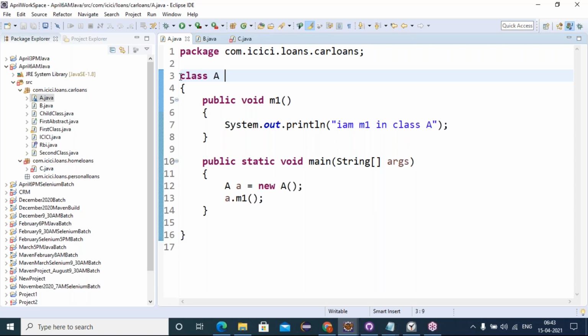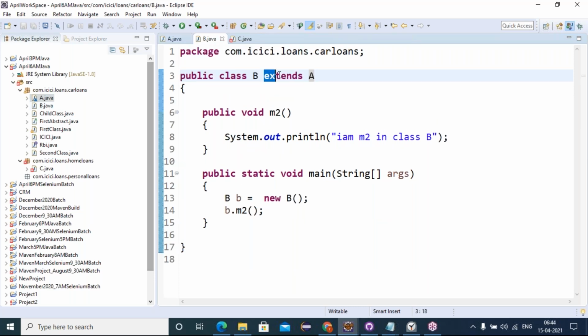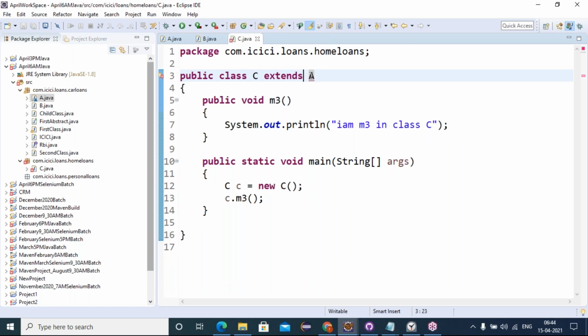Understanding? When you don't give any access modifier, it is treated as a default class. Default classes can inherit only within the package classes. Within the package, it can extend, but outside the package, we cannot extend. It is like I don't have any information about you from your country, I don't know who you are, you could be a terrorist, so they will ban you.